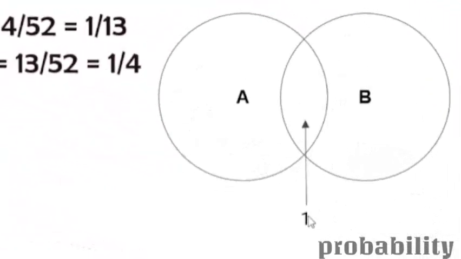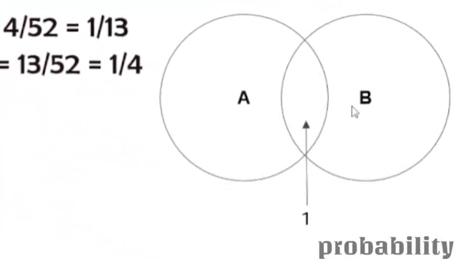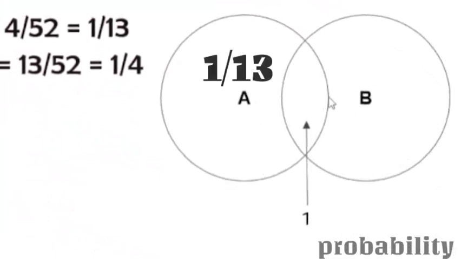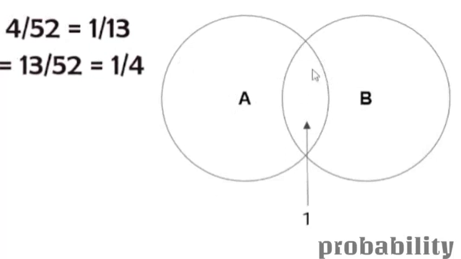Here we have 1 divided by 52. Okay, it is not 1, over here it is 1 divided by 52. This is A and this is B. You can consider this as 1 by 13 and this is 1 by 4. So the intersection part is 1 by 52.